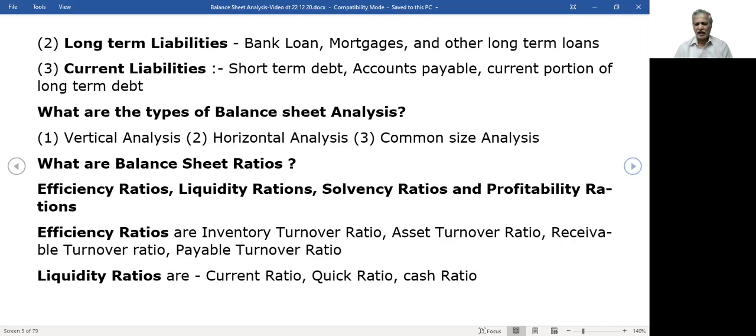The formula is current assets by current liabilities in both cases. But in quick ratio, inventory is omitted. In cash ratio, cash is the easiest way of paying. Therefore, cash divided by current liabilities. So these four ratios tell us how comfortable we are in making our payments, receiving our payments.